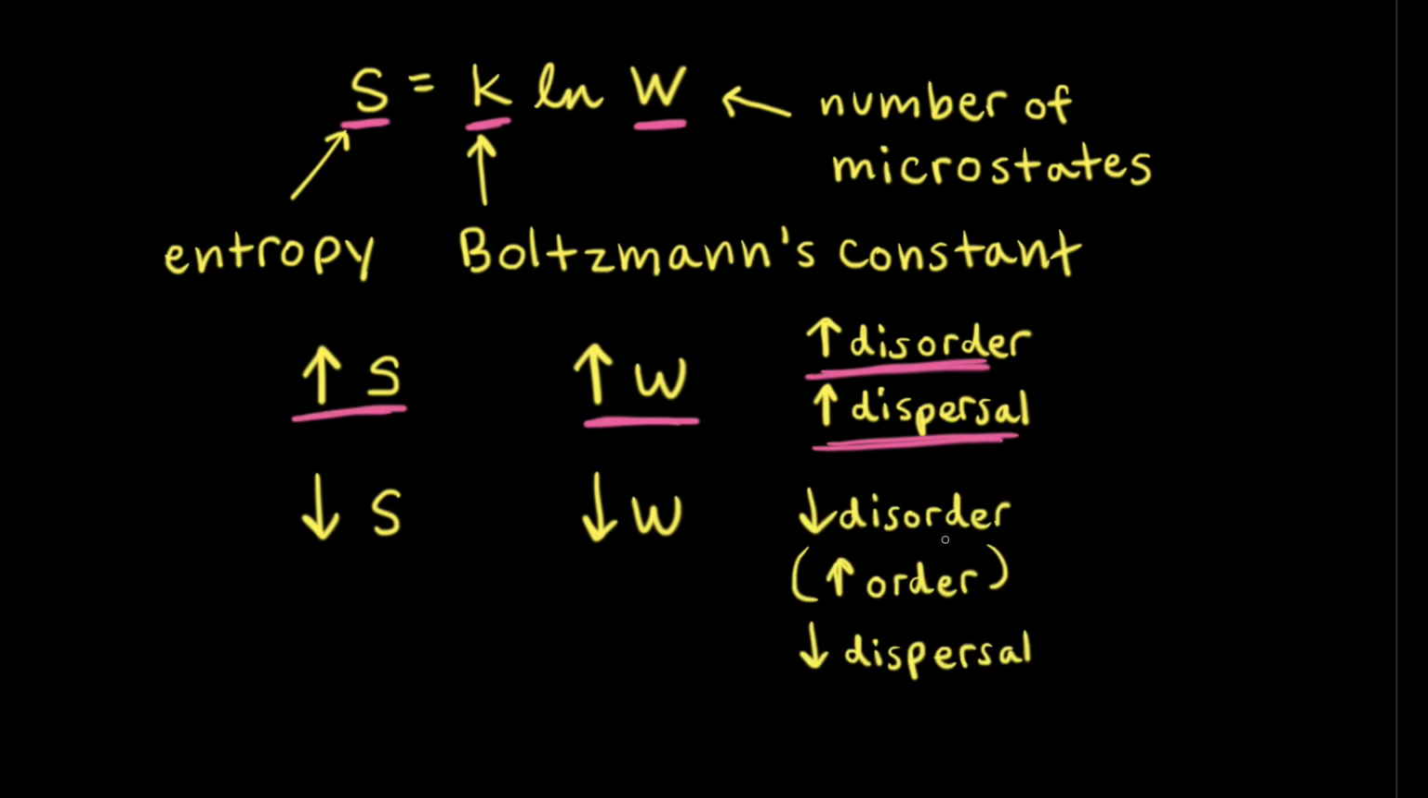And if we think about a decrease in the disorder of the system, or an increase in the order, or a decrease in the dispersal of either matter or energy, that really relates to a decrease in the number of available microstates, which means a decrease in the entropy of the system.